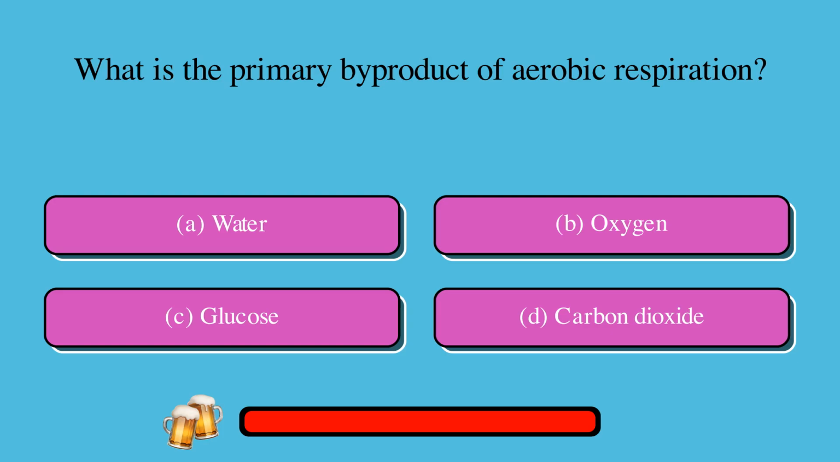What is the primary byproduct of aerobic respiration? A. Water, or B. Oxygen, or C. Glucose, or D. Carbon dioxide. The correct answer is D. Carbon dioxide.